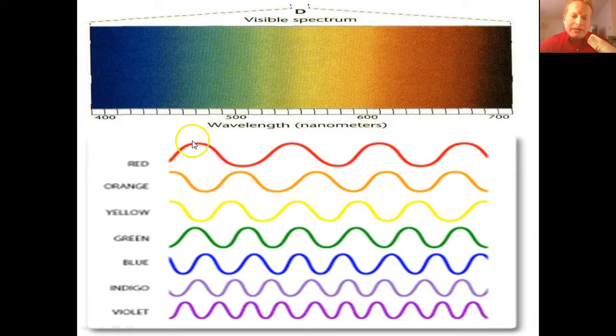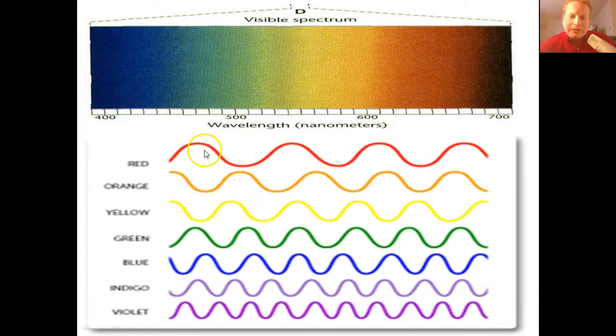So for example, red, what would the wavelength be like in red compared to the other colors? Well, the red has a longer wavelength. And so what would the frequency be like? Well, it's a very low frequency, right? And so the energy would be lower as well. If we go to the other extreme, the violet, so the violet has a lot shorter of a wavelength. And that's what makes us be able to see it as violet. The violet also has a higher frequency, right? There's a lot more waves here than there are at the top, so the frequency is higher. And the violet's going to have a higher energy as well.